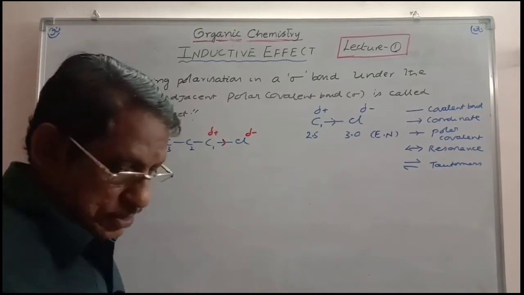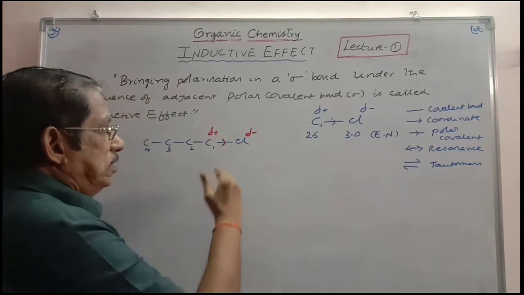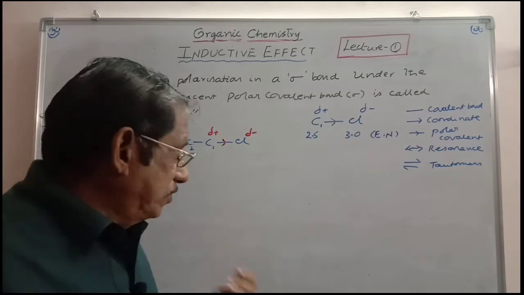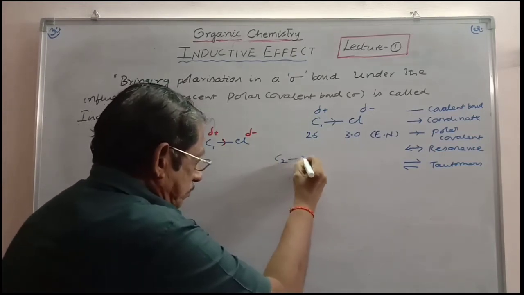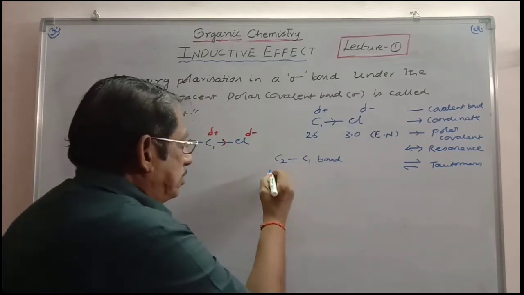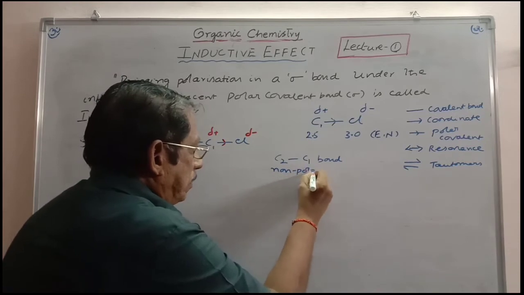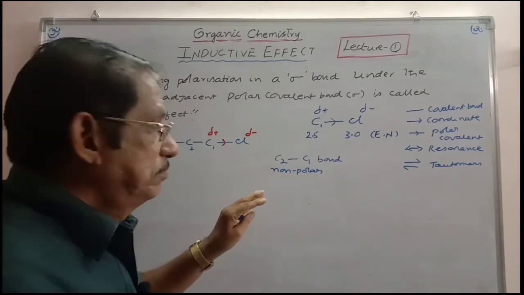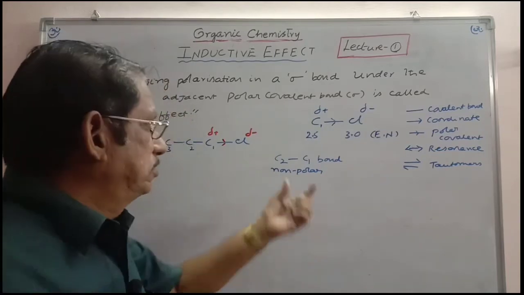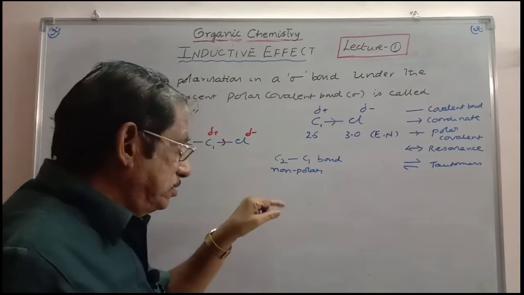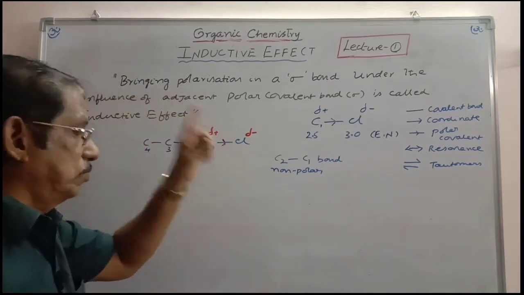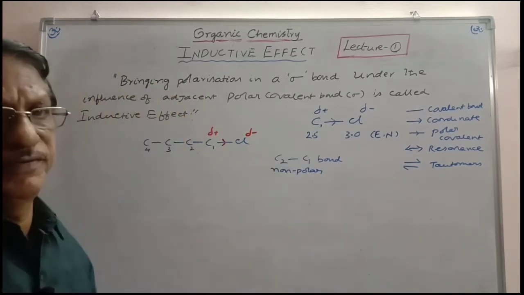Now, due to the higher electronegativity of chlorine, C1 is made electron deficient. But the C2-C1 covalent bond is non-polar. Why? Because it is present between the same two atoms, both having the same electronegativities. In this non-polar covalent bond, polarity is induced by the polar covalent bond. That is called inductive effect.